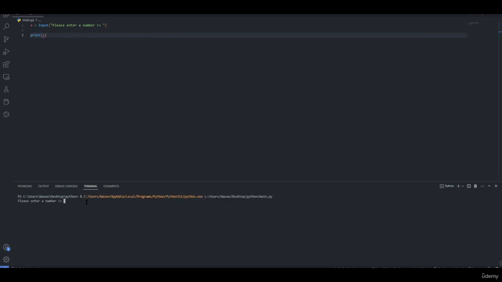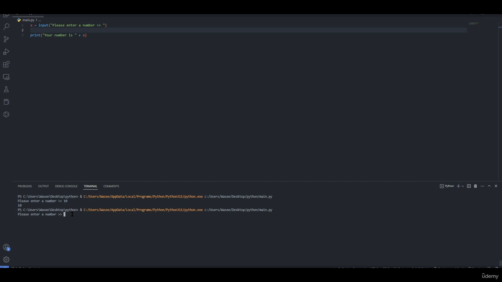Run the program, please enter a number, 10. Here we have our 10. Now we want to add a small message before printing out the number. So we open a string, your number is, we go out of the string, we do a plus sign, then x. We run the program again, please enter a number, 14, your number is 14.